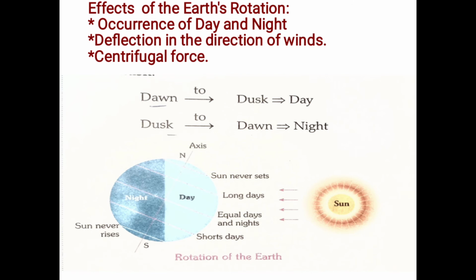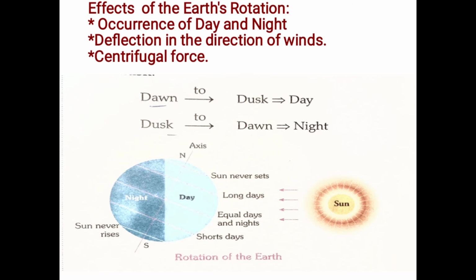Children, you always notice that the sun rises in the east and sets in the west. But have you ever noticed the diffused red and orange lights that emerge before sunrise and after sunset? These diffused lights are known as dawn and dusk. Look at this picture. Here, dawn to dusk is equal to day and dusk to dawn is equal to night.